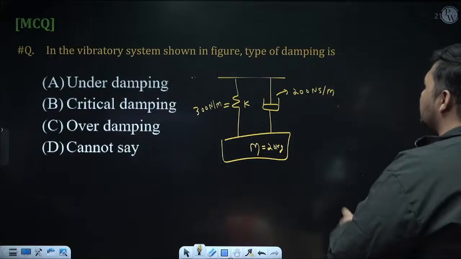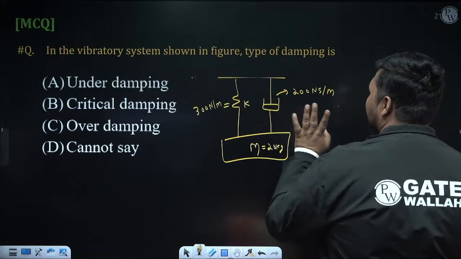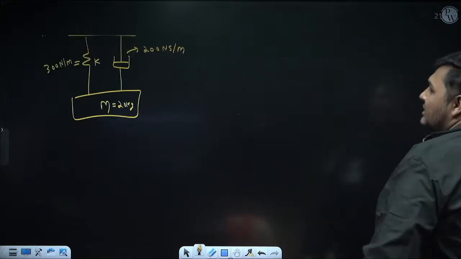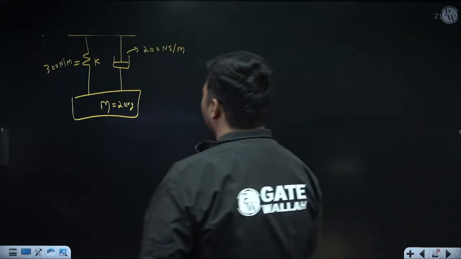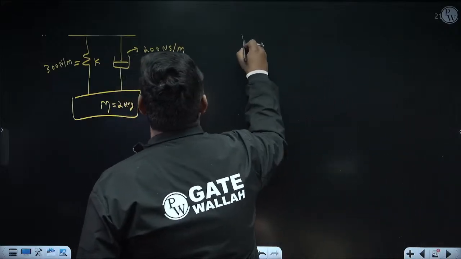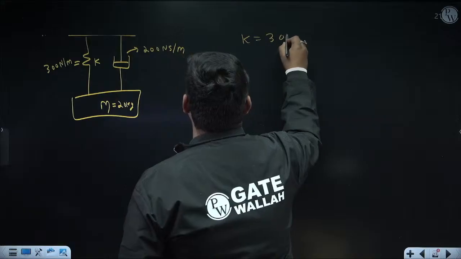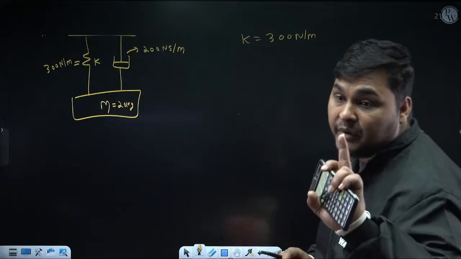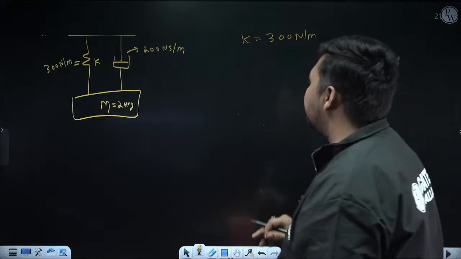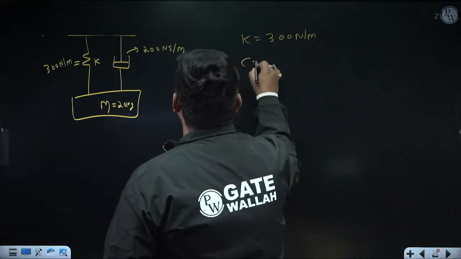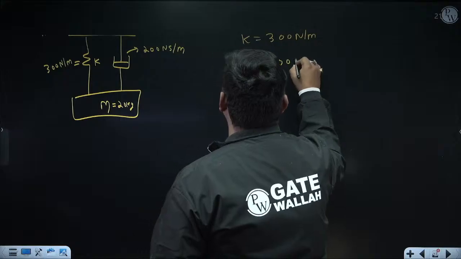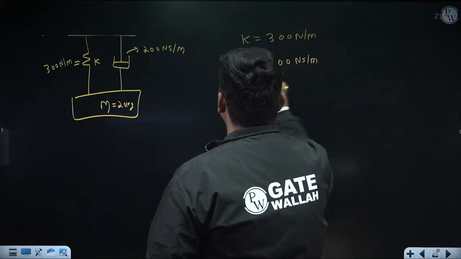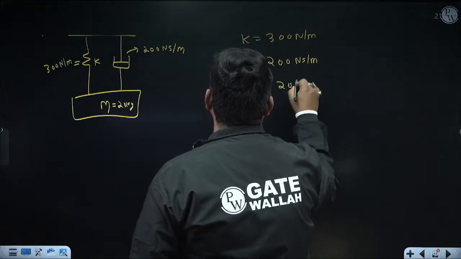Because the spring is directly attached to the mass, and parallel to this a damper is attached, for the general case we know the direct formula. See, the stiffness of this spring, that is K, is given, it is 300. Use SI units. If it is given in Newton per mm, convert to Newton per meter. The damping coefficient of the damper, suppose I am denoting it as C, is 200 Newton second per meter. The mass is 20 kg.